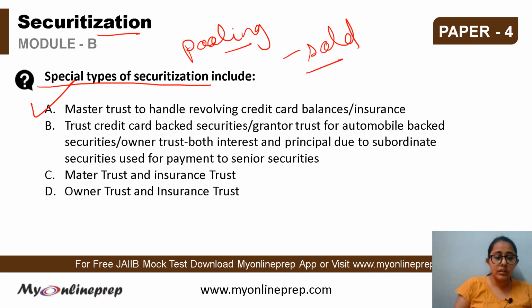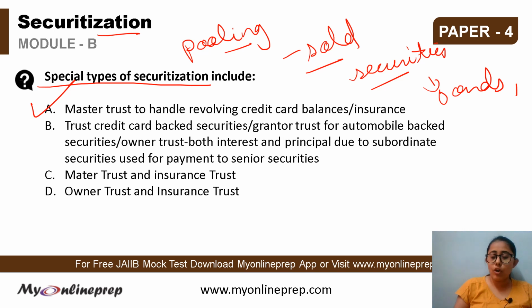The related cash flows are sold to the third party investors as securities. This is known as securitization, and these securities may be described as the bonds, pass-through securities, or collateralized debt obligations, that is the CDOs. This way securitization works. So here the special type of securitization is option A.